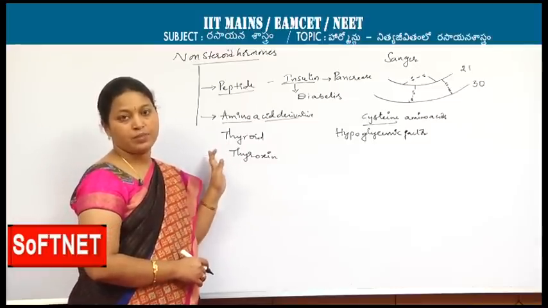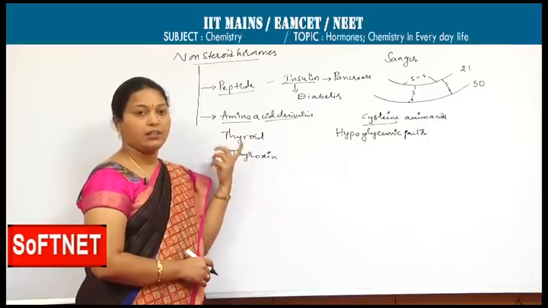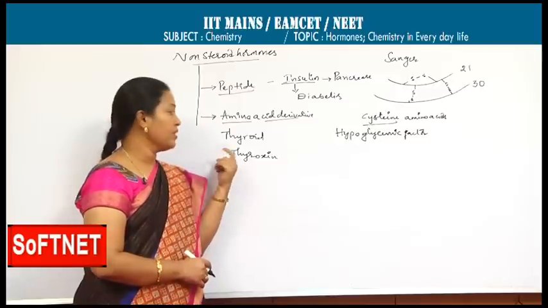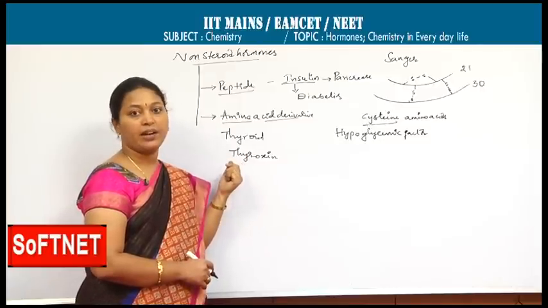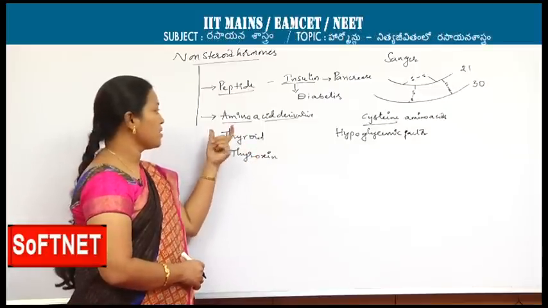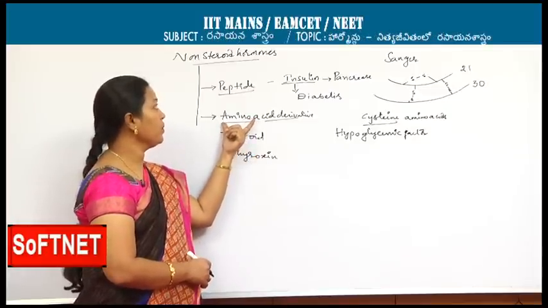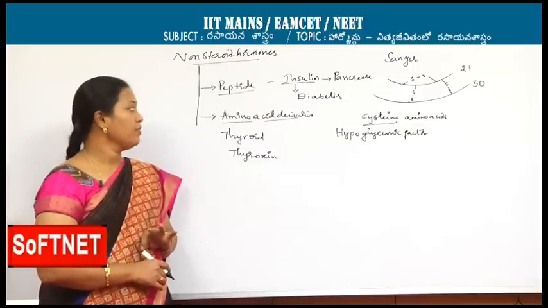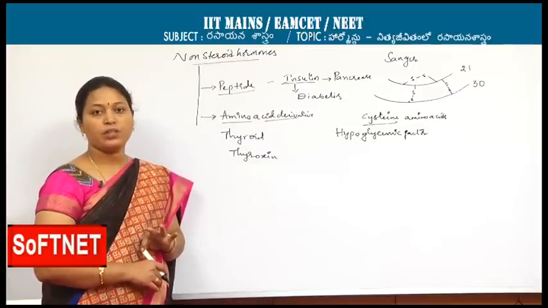In hypothyroidism, the symptoms are more weight gain and a bulge, the goiter, at the neck part. This can be controlled by taking iodine and thyroxine in the form of tablets. This is regarding amino acid derivative hormones. This is regarding the hormones. Hereby we will discuss some questions based on hormones.